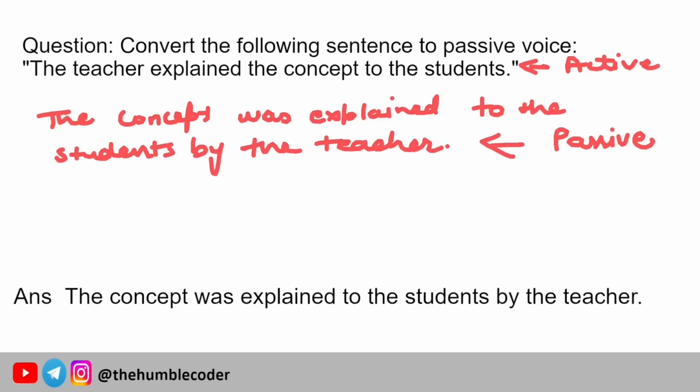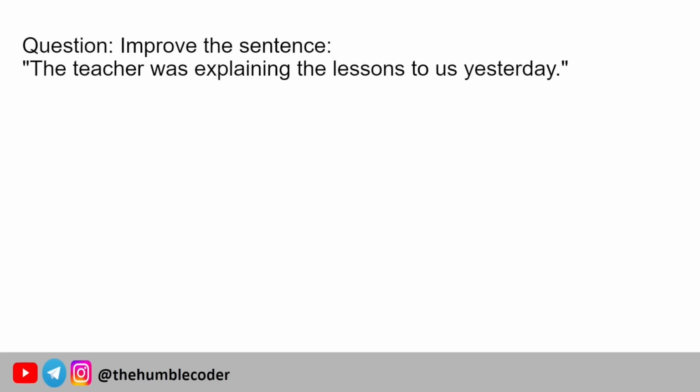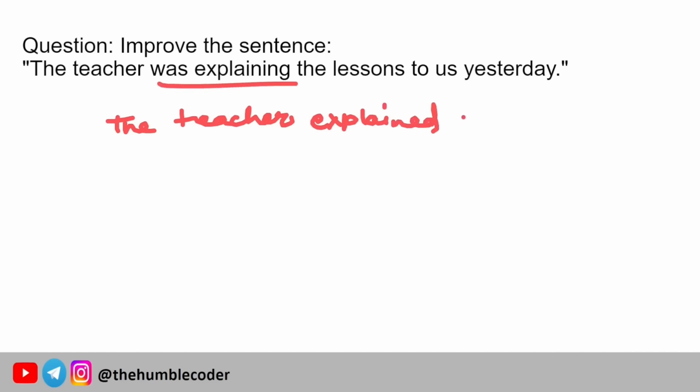Okay, let's move on to the next question now. Improve the sentence. We have been given a sentence, we need to improve it. If there is any grammatical mistake, we have to make it correct. Okay, the teacher was explaining the lessons to us yesterday. So the correct answer will be: the teacher explained. We never say "was explaining." Okay, the teacher explained the lessons to us yesterday. So this will be the correct answer.